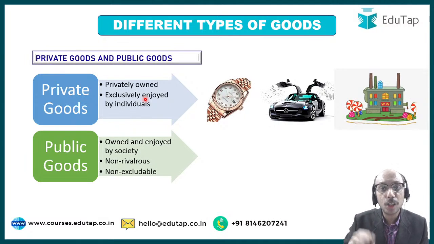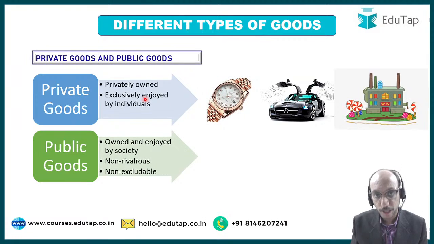And it is very difficult to exclude people from the highway, right? Now let us say that there is a small toll which is getting collected, but can anybody be stopped from cycling on the highway without paying the toll? Can anybody be stopped from running on the highway? Can anybody be stopped from walking on the highway? Not at all, right? So the point is that so far as public goods are concerned, there are certain important characteristics that you have to keep in mind.